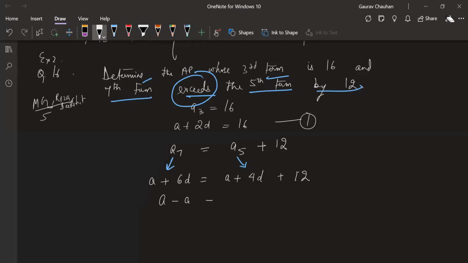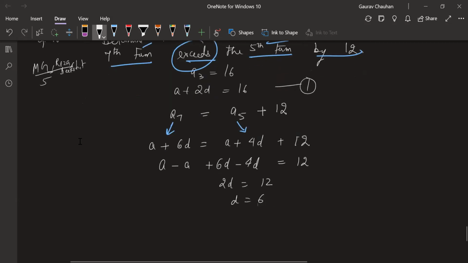A plus 6D minus A plus 4D is equal to 12. I'm bringing A plus 4D from the other side. A minus A becomes 0. 6D minus 4D becomes 2D is equal to 12. D is equal to 6. Put it in the first equation, substituting, you get A plus 2 into 6 is equal to 16. So A is equal to 16 minus 12. A is equal to 4.